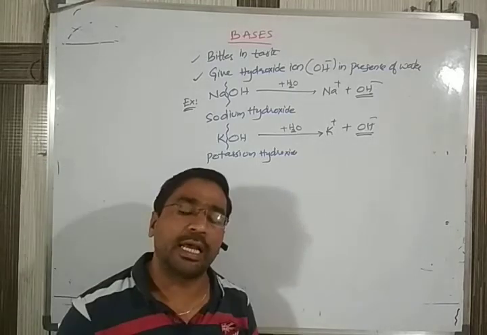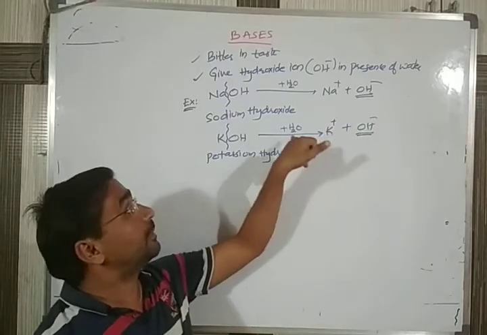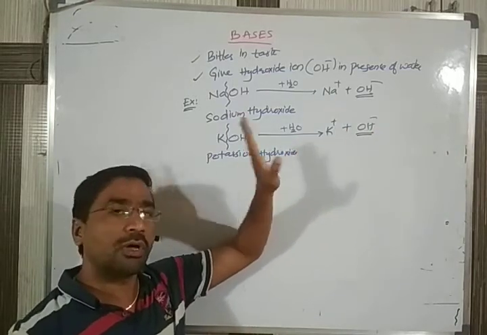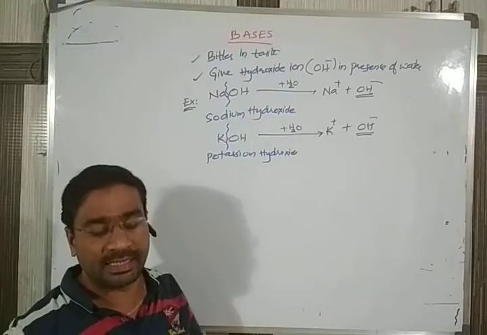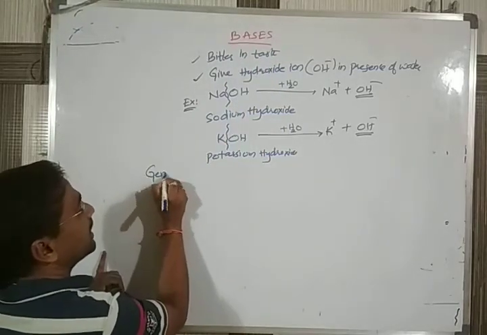Likewise, we have many examples which give OH minus ion in the presence of water. Those are all considered bases.